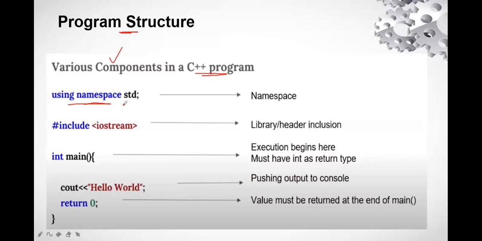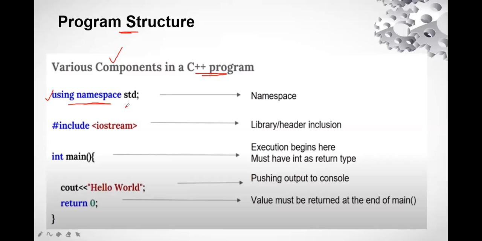So similarly, in a C++ application also, there should be no confusion between the same libraries. It can happen that there are functions with the same name in different libraries. So to avoid that and to identify those specific functions, we always use using namespace std in our C++ program.